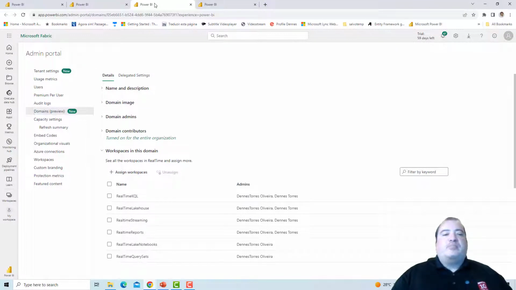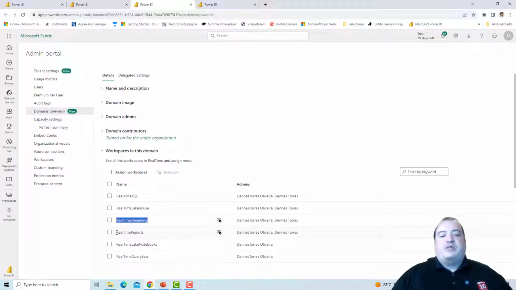Another example. This domain is used to handle real-time ingestion. In this example, I have a workspace for the custom database. The real-time ingestion is also made to a lakehouse, so I have another workspace for the lakehouse.